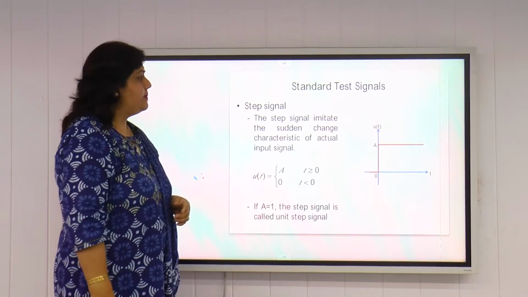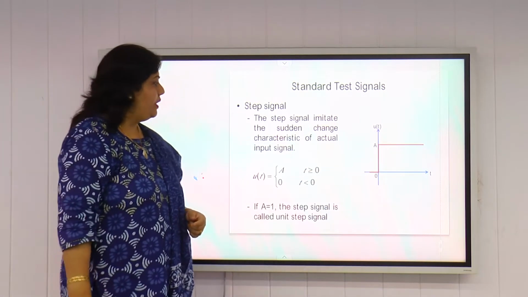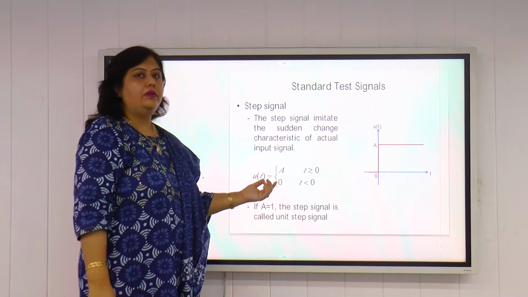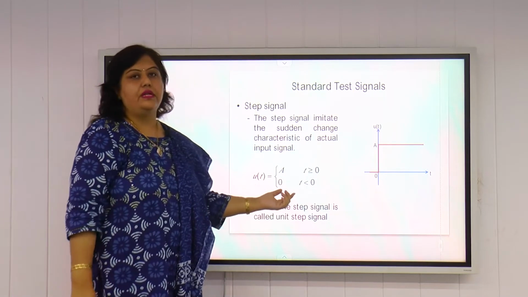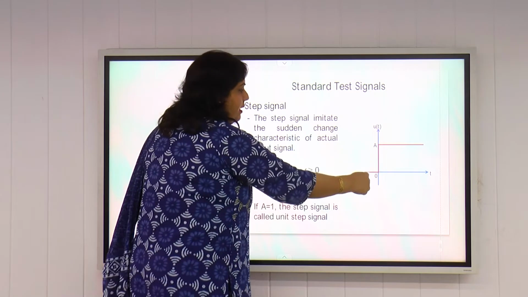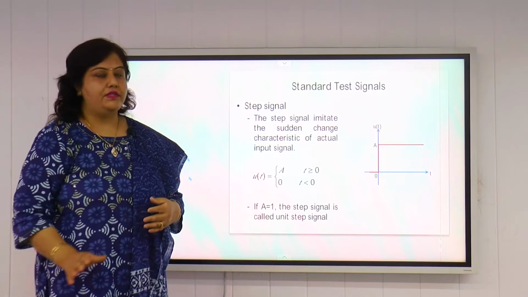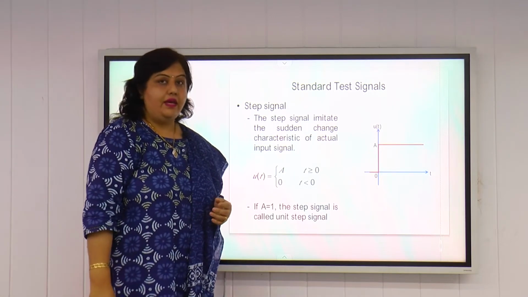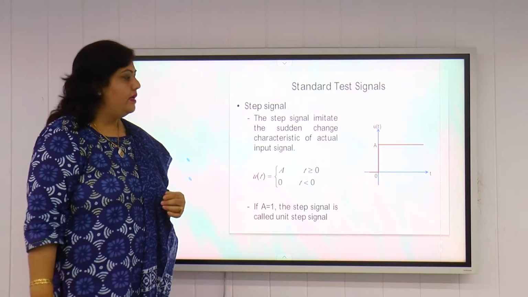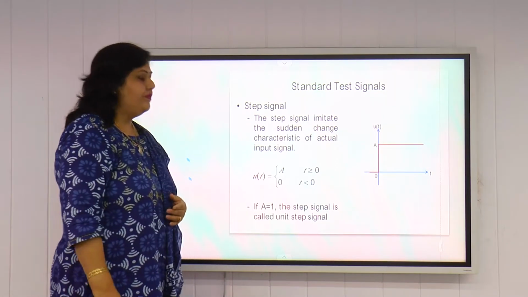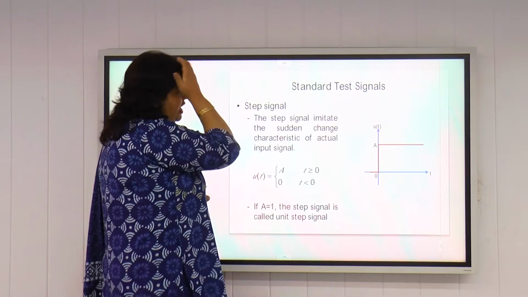Now we talk about the step signal. This is the graph of a step signal. A step signal is represented by u(t), and u(t) is equal to capital A for t greater than or equal to 0, and it is equal to 0 for t less than 0. So it is defined by this red curve as shown in the figure. The magnitude of the step signal is A for time t greater than or equal to 0, and it is equal to 0 for time t less than 0. If A is equal to 1, the step signal is known as the unit step signal. So it is like a sudden change in the system.